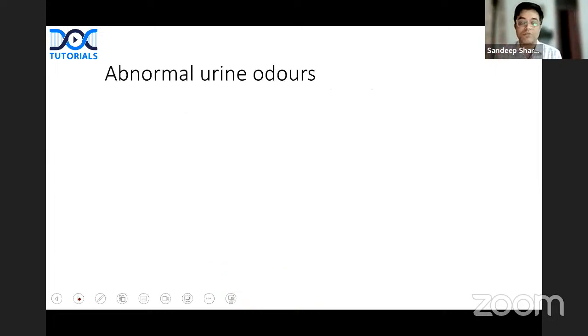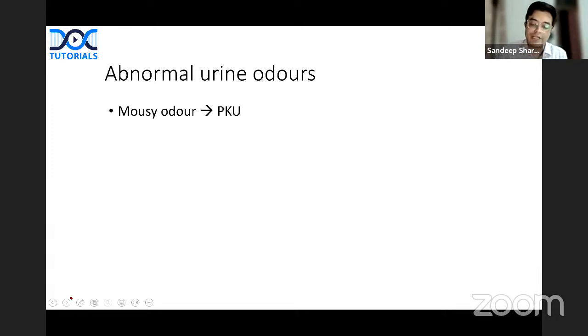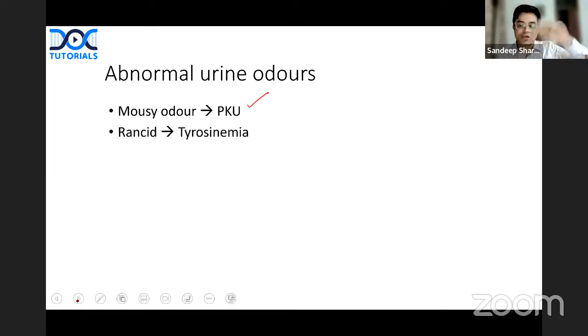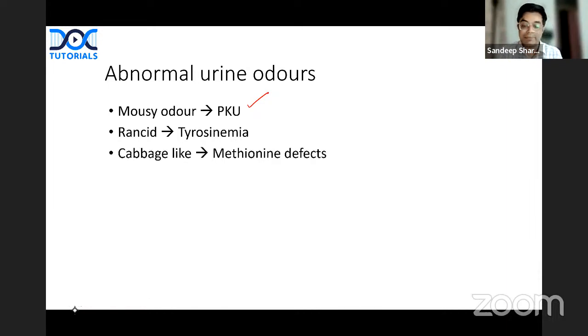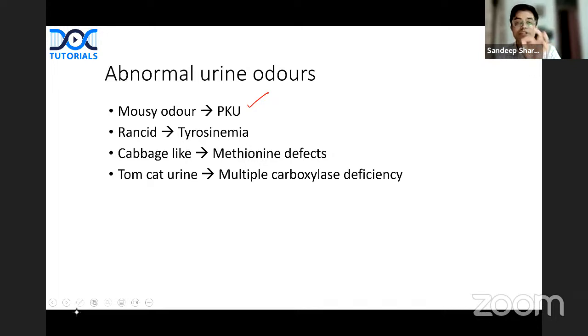Because there was a talk about abnormal urine odors, let us try to summarize the important urine odors. First, musty or mousy urine odor, phenylketonuria will be the likely possibility. Secondly, if the question is saying rancid, rotten urine odor, like rancid, rotten, old meat, tyrosinemia should be suspected. If the question is saying cabbage-like odor, methionine defects should be suspected. If they say tomcat urine, multiple carboxylase deficiency.